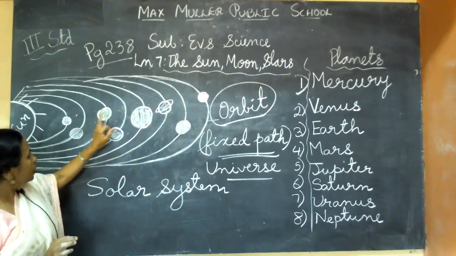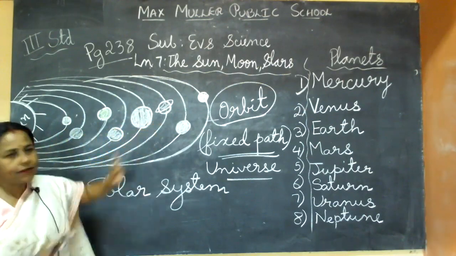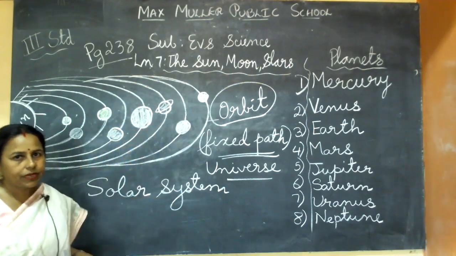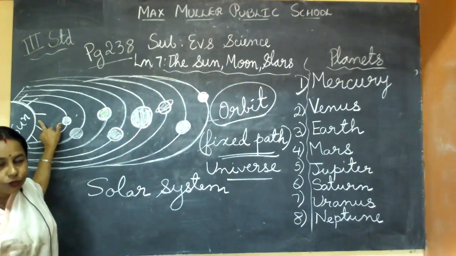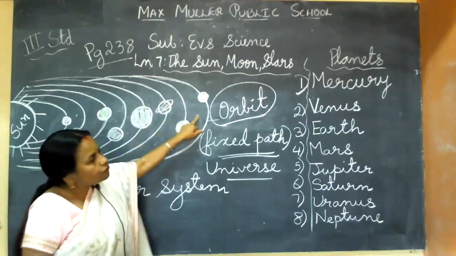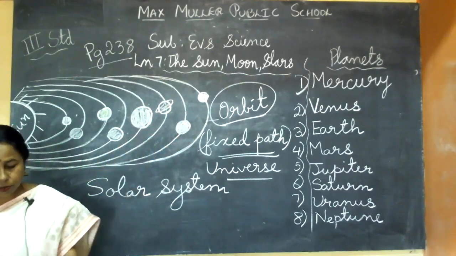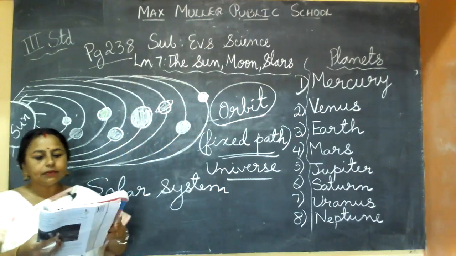On the other 7 planets there is no life. So far, there is no proof that life is there. Either it is too close to the Sun and very hot, or it is very far from the Sun and very cold. So life is not possible. I think you understood this much.